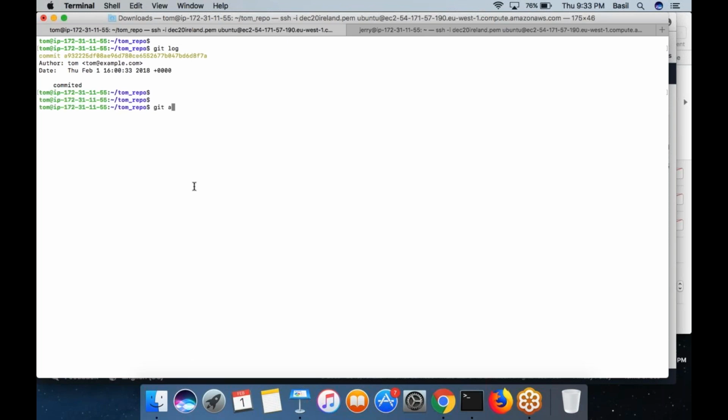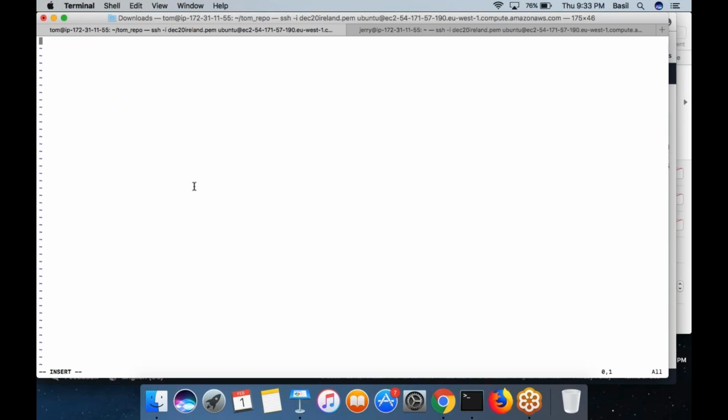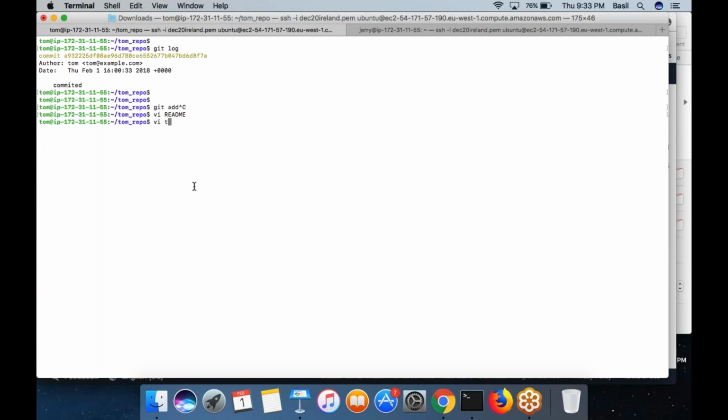I'm going to make one more commit. Let's say I'm going to make some modification to the readme file. I'm adding some content: test file readme. I'm going to save this file and do a commit. So git add. I have two files, but I only modified readme, so I need to add only readme. What I will do: git add readme. This is the only file which I want to add for commit.